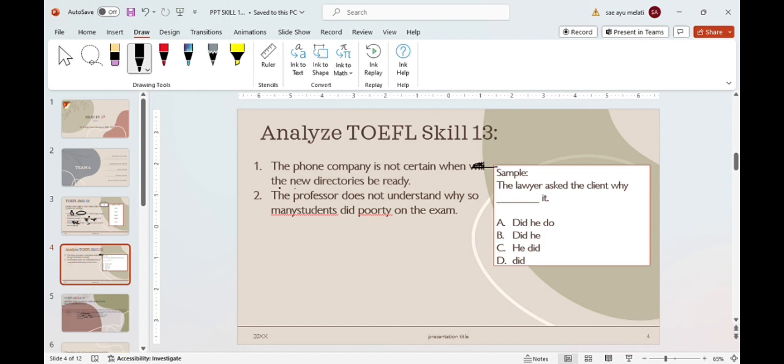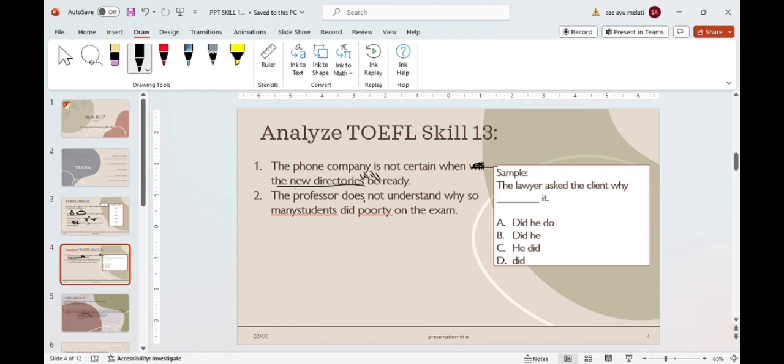The phone company is not certain when the new directories will be ready. And when functions as a connector, so it is repaired.